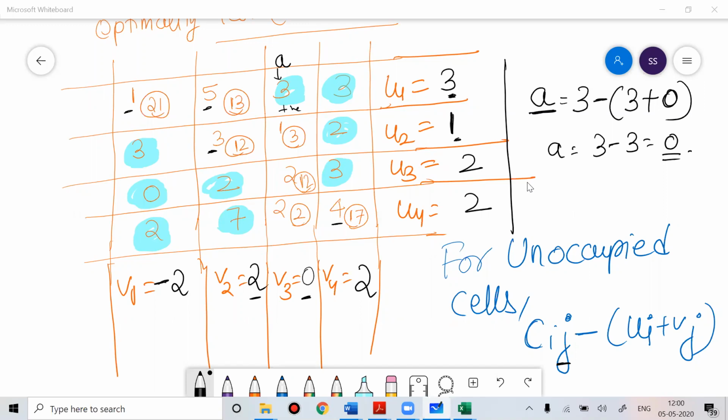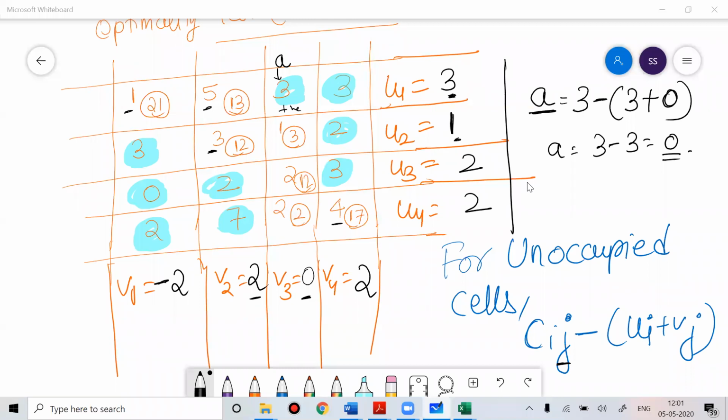So now for unoccupied cells, use the formula Cij minus (Ui plus Vj). For A, you got zero. Same thing we have done for the occupied cells, now we'll do for unoccupied cells. You did it for A, and similarly you can do it for all the variables.